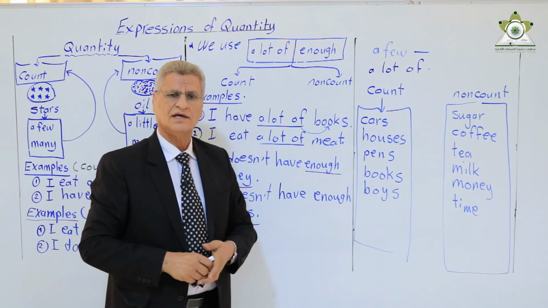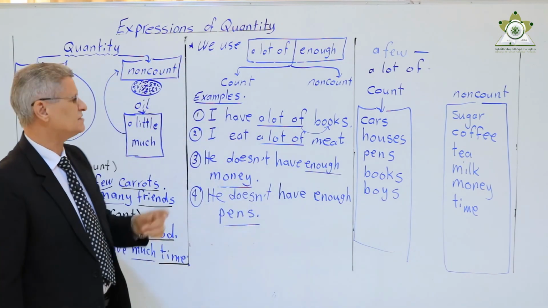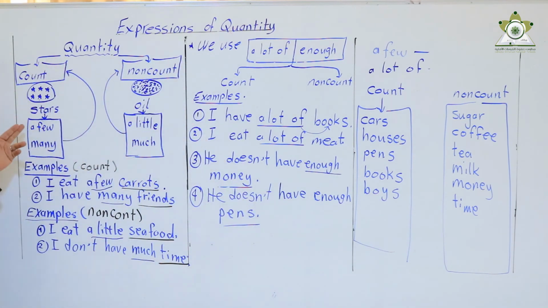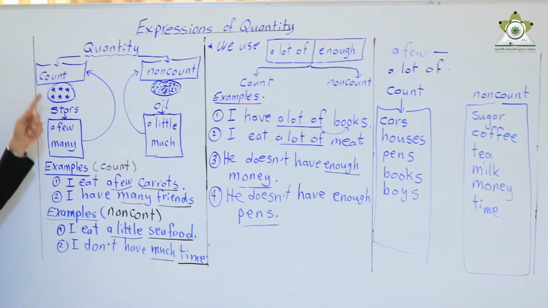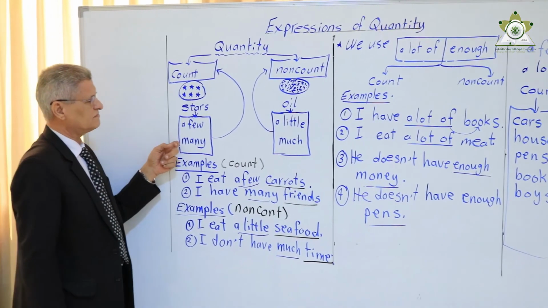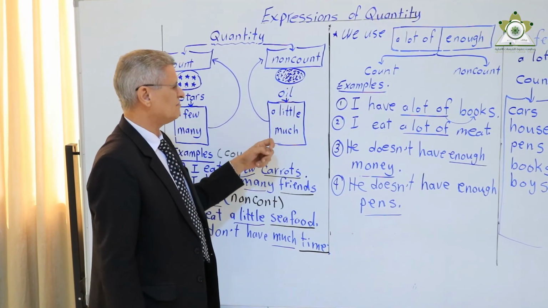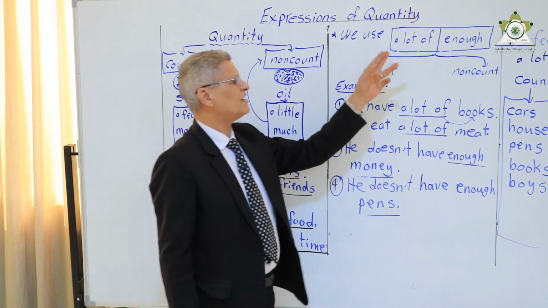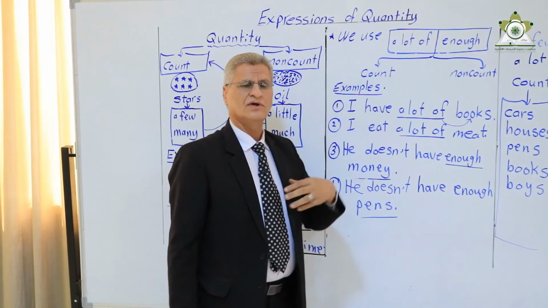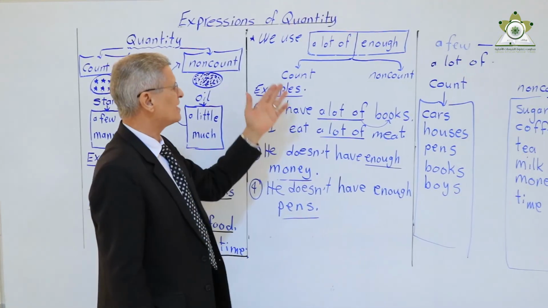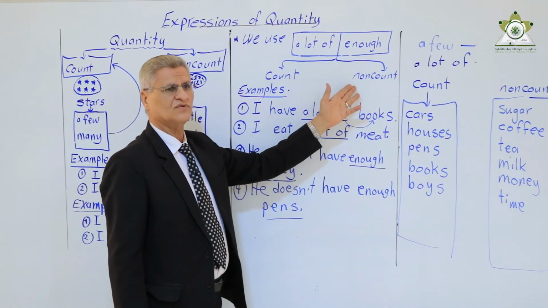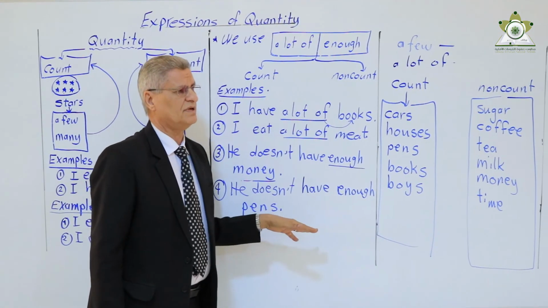So today I talked about 6 words. 2 for count, a few and many. 2 for non-count, a little and much. And 2 words for both kinds, for count and non-count.